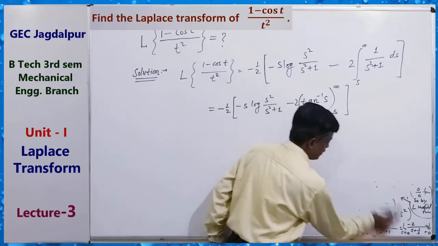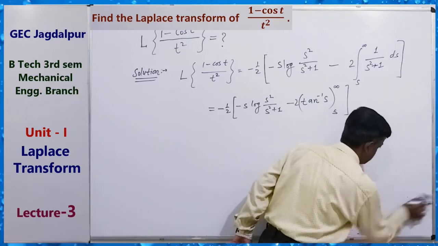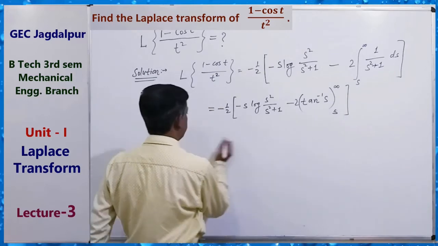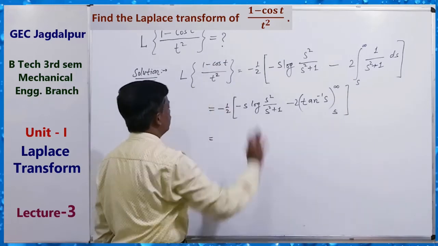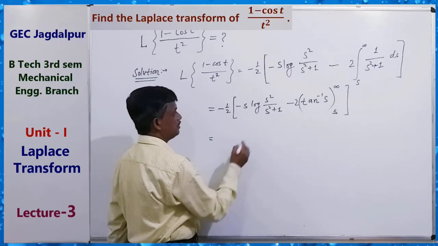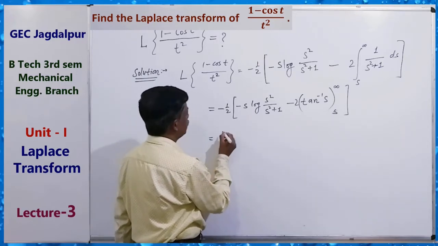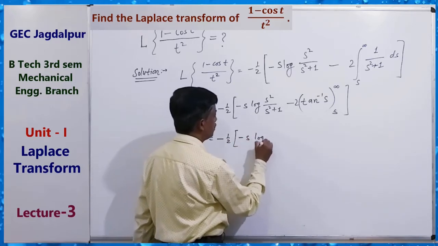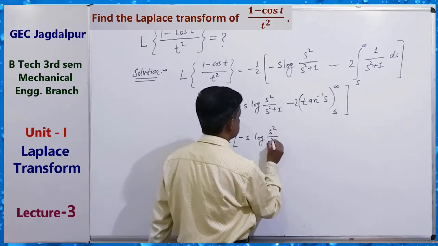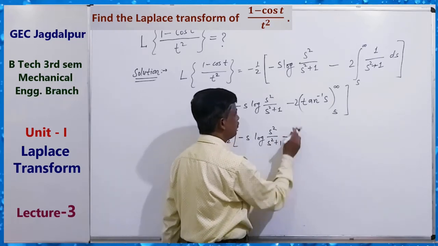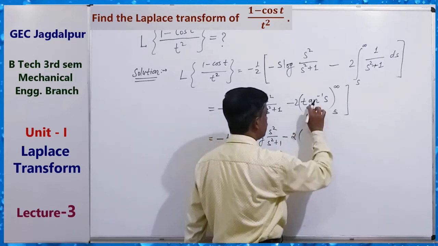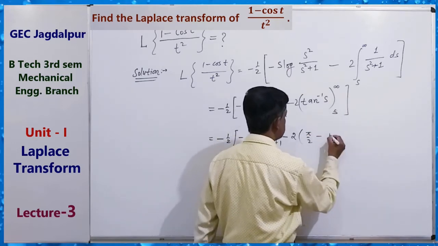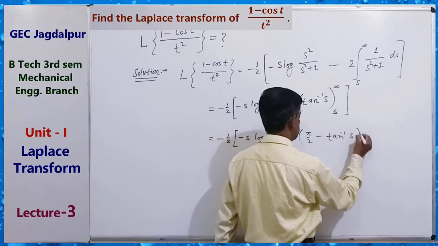So finally our required Laplace transform will be like this: minus half minus s log s square upon s square plus 1, minus of 2 times (tan inverse infinity means pi by 2, minus tan inverse s).